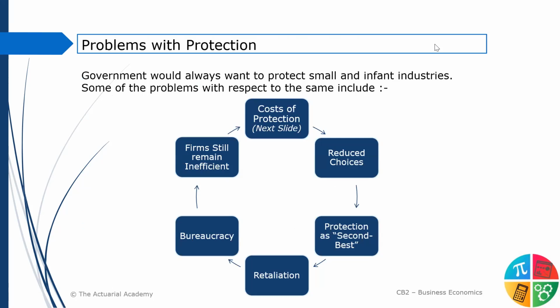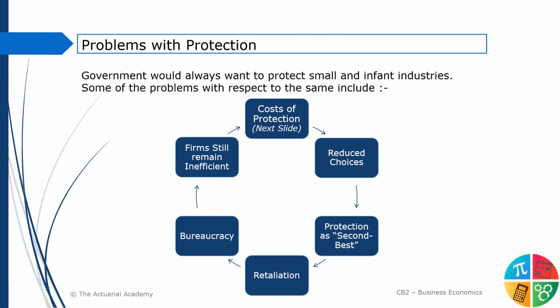The government should not protect small industries. The government should just open up and allow international trade. So these are the points which are in favor of it. The first point is the cost of protection. That is a difficult one. It's there in the next slide.